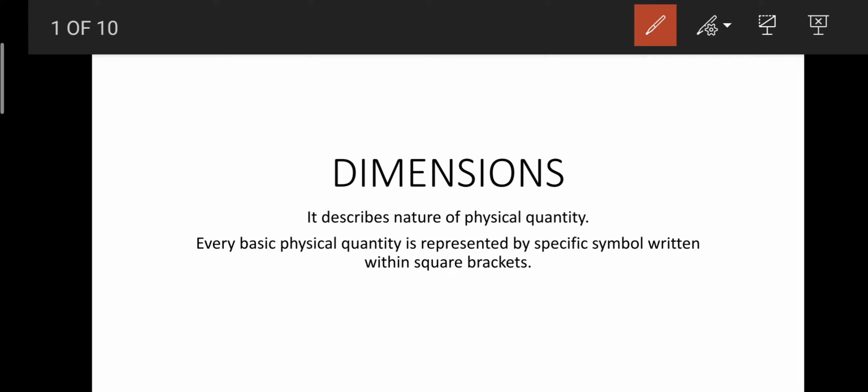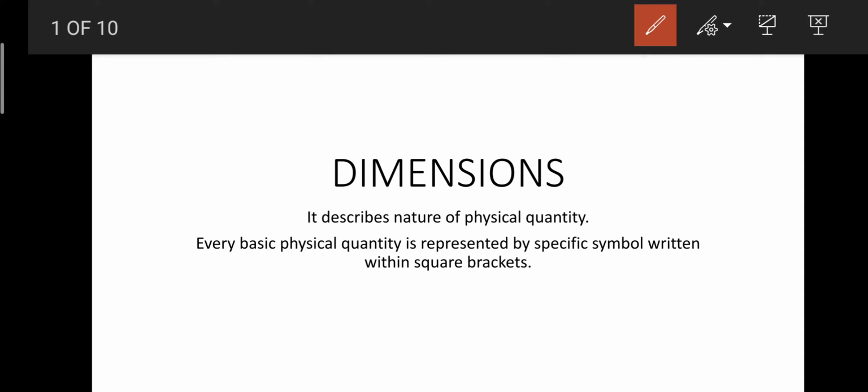Now what are dimensions? Dimension basically describes the nature of the physical quantity. For example, there is a quantity called radius, a quantity called distance, a quantity called length, and a quantity known as displacement. These belong to the same root; they are different names of basically distance.